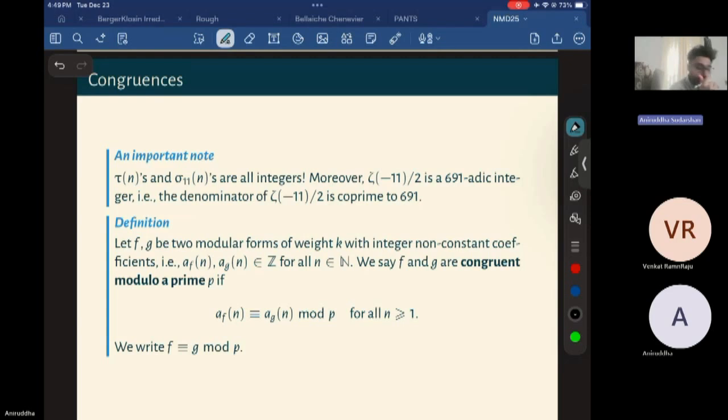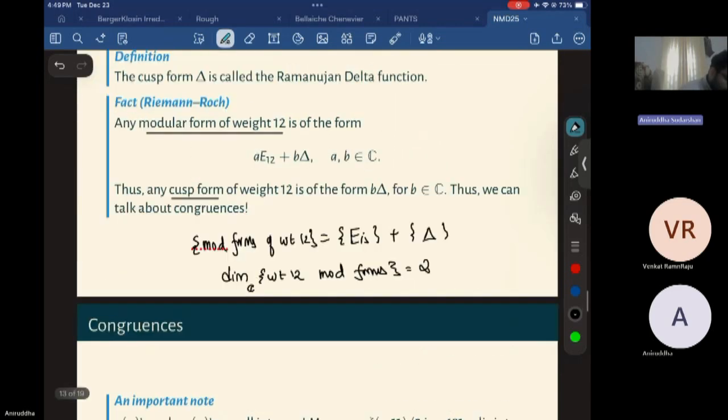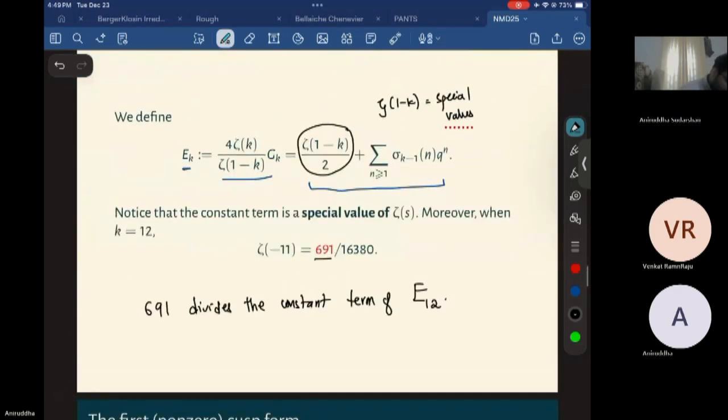Moreover, this constant term is a 691-adic integer. So what do I mean by that? It just means that the denominator has nothing to do with 691. So it's co-prime to the prime 691.